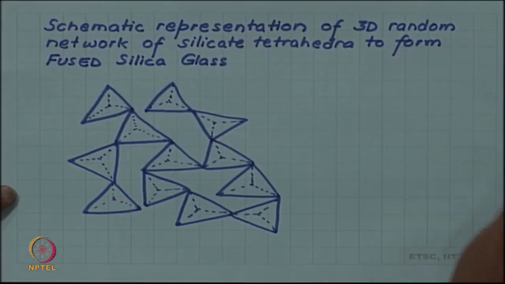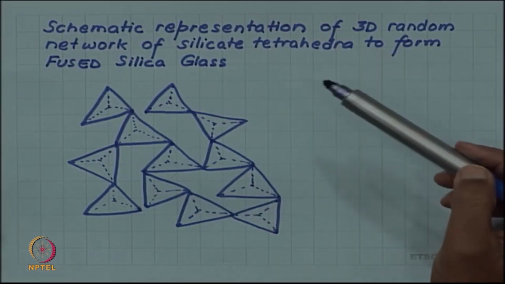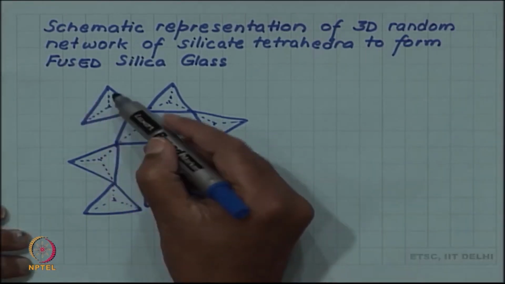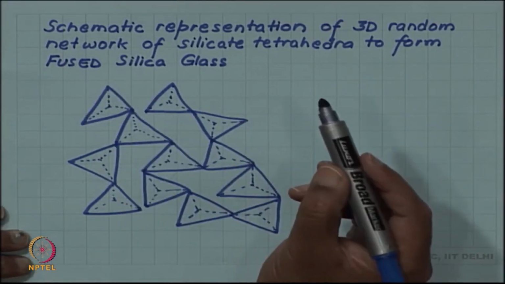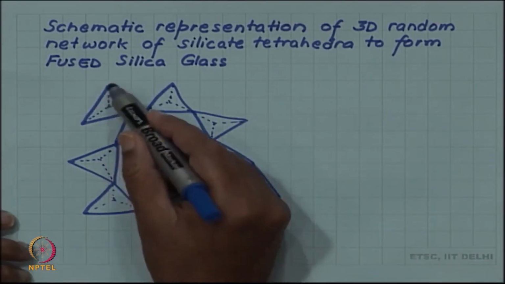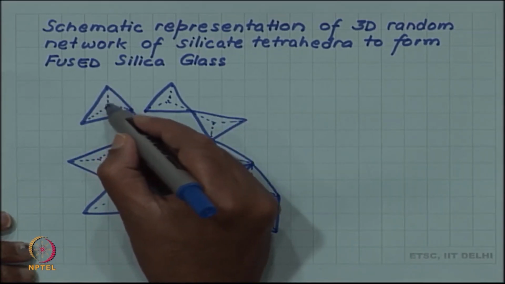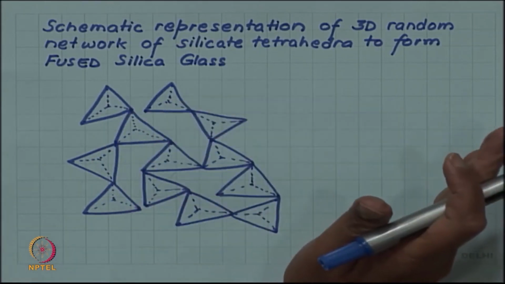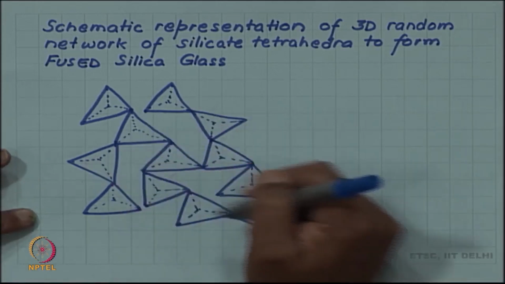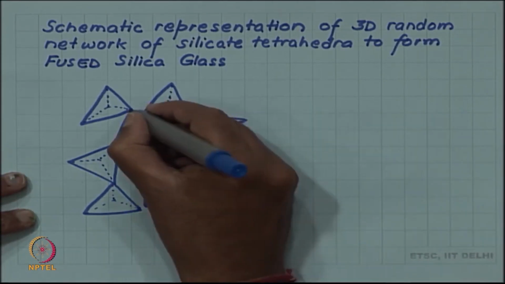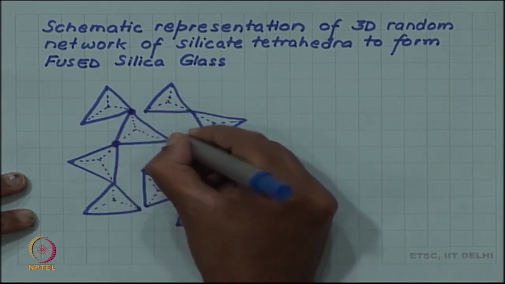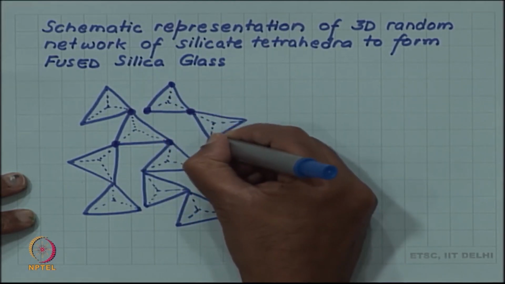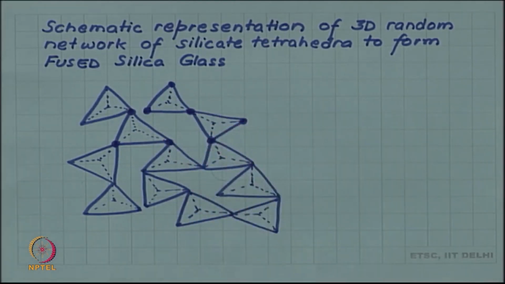So, a schematic representation I am now showing you of a random network of tetrahedra in the fused silica glass. Each of these blocks, each of the triangles with bold lines, is now representing a tetrahedra, 3 corners of the tetrahedra. The 4th corner is shown as the intersection of these dashed lines. Since it is difficult for me to draw in 3D, I am drawing a schematic 2D diagram, and you can see that all corners, which are locations of oxygen atoms, are shared between 2 tetrahedra.